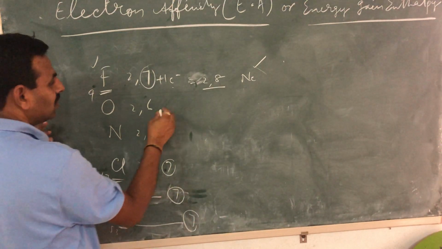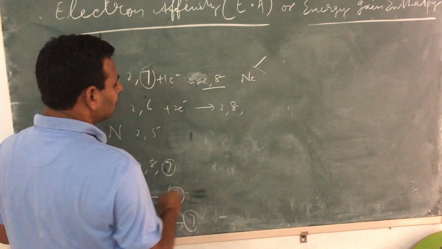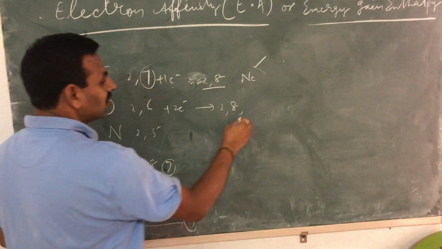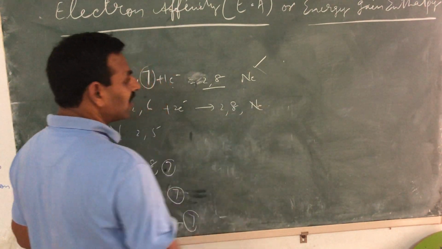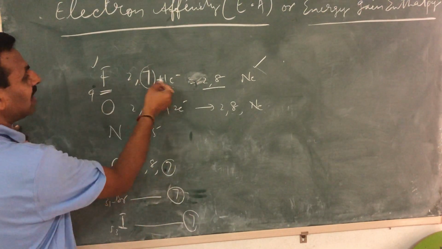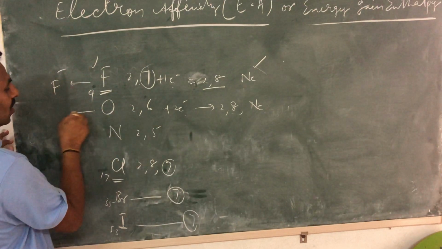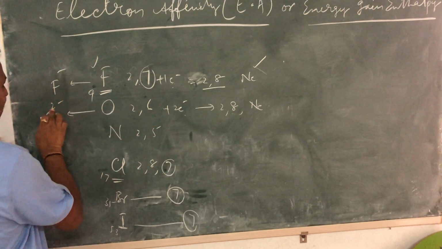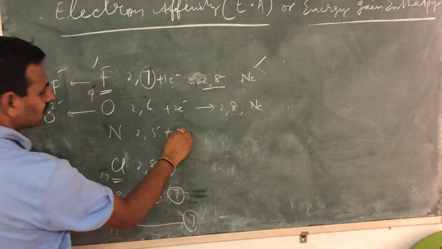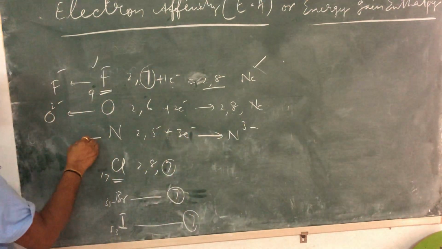Oxygen 2, 6 tries to gain 2 electrons, and it becomes 2, 8 again. Again, it will get the configuration of neon. So, what happened to their ions? When it gains 1 electron, it becomes F minus. Oxygen gains 2 electrons, so it becomes O2 minus. Nitrogen gains 3 electrons, so it becomes N3 minus.